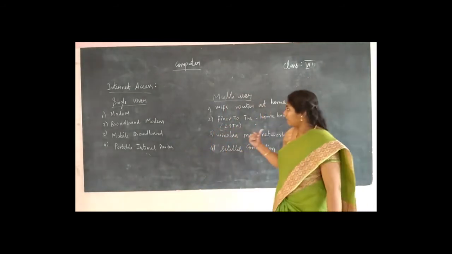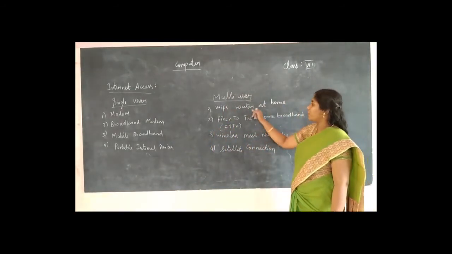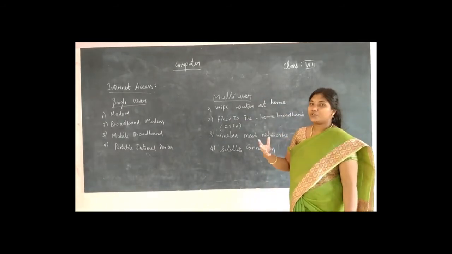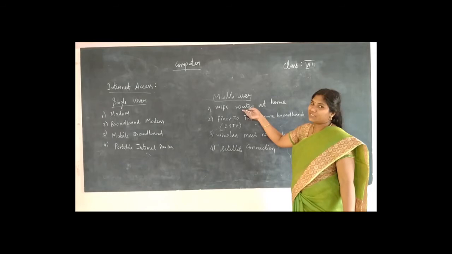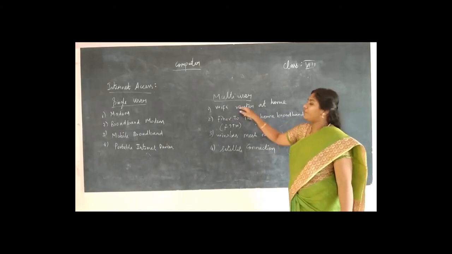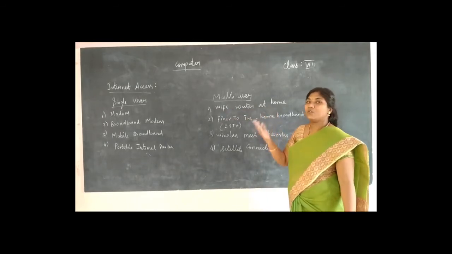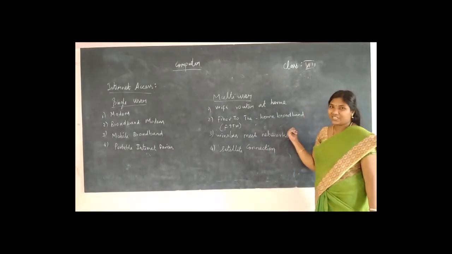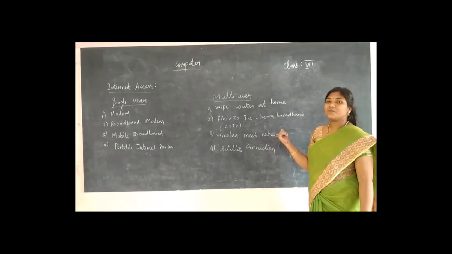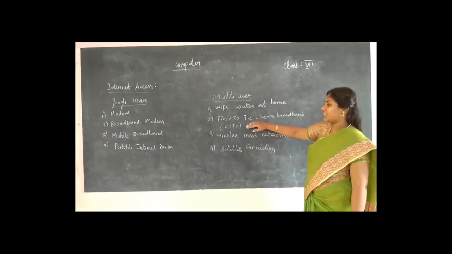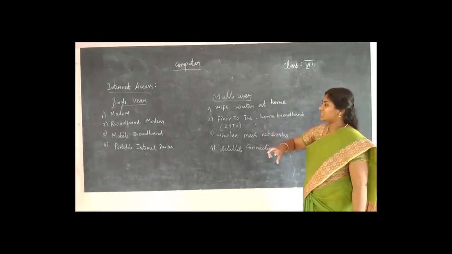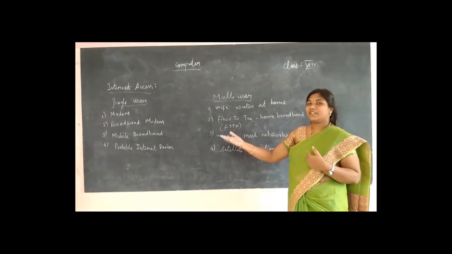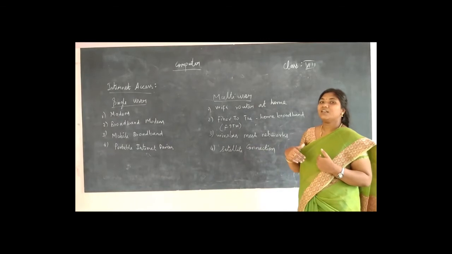When we come to multi-user, we can use a Wi-Fi router at home. If we want to connect more than one system, we use the router. In the last class I spoke about the router. You can use the Wi-Fi router at home to connect more than one device. The second one is fiber to the home broadband, FTTH. Here also we use wireless connections, from one system to another system and then to the internet from where we get the information.